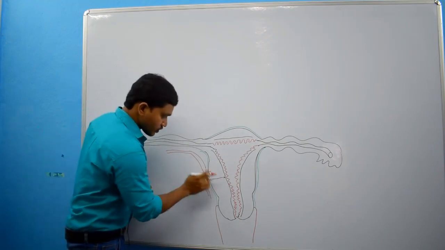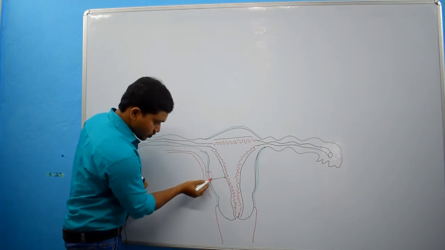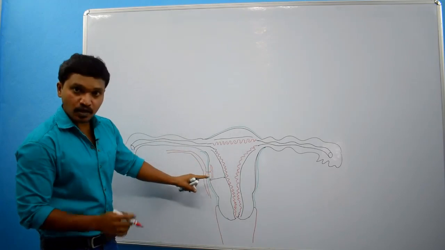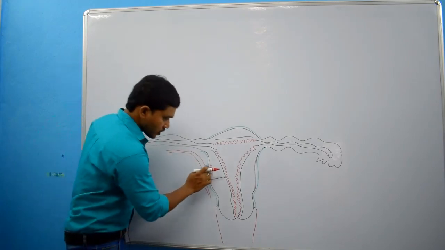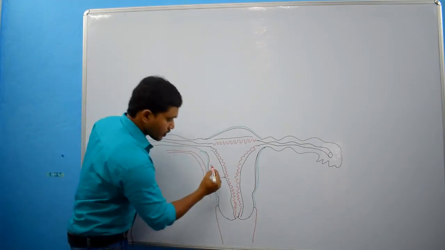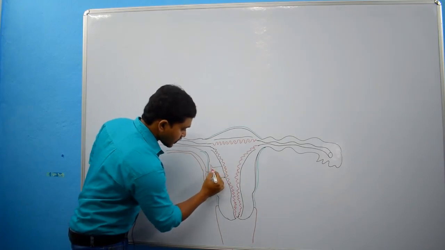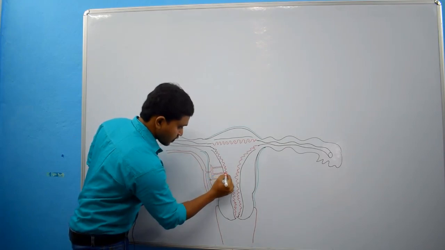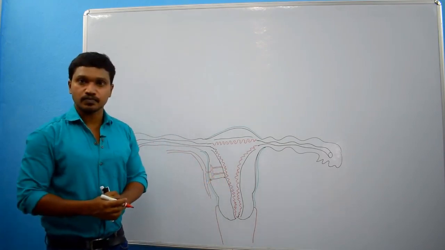After entering the uterus, they give rise to arcuate arteries. What are these arteries? Arcuate arteries. These arcuate arteries give rise to radiating arteries. What are these arteries? Radiating arteries.